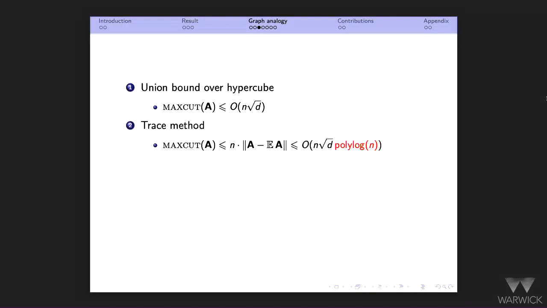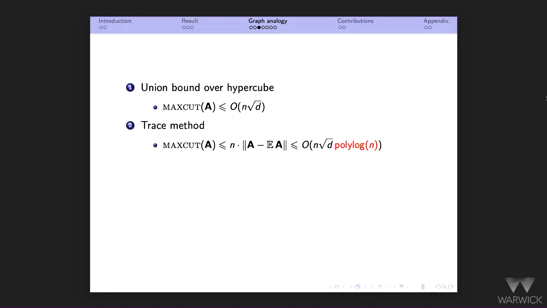A second approach is to use the trace method. I bound this max cut by the spectral norm of the deviation, up to scaling. I take a large power of this matrix and look at the trace.